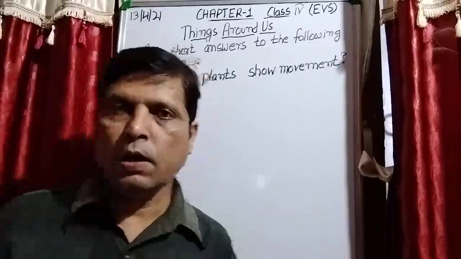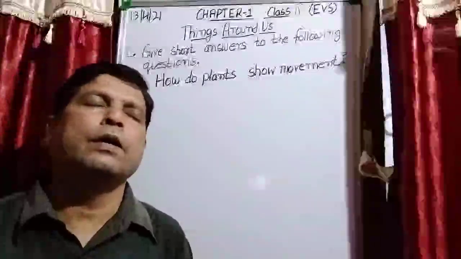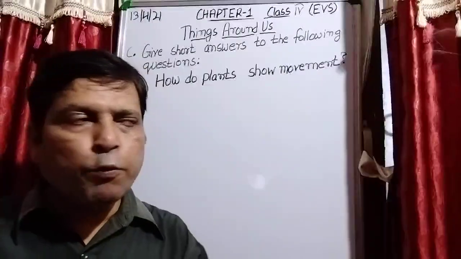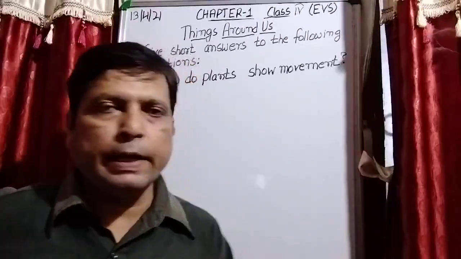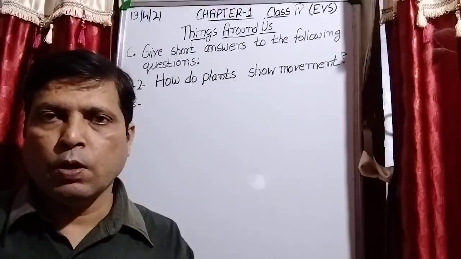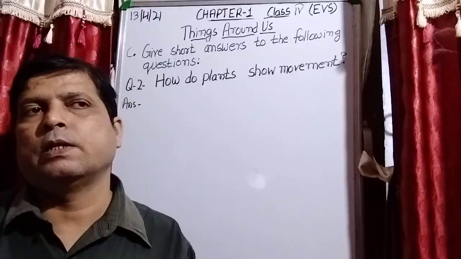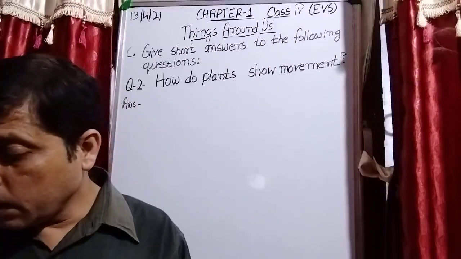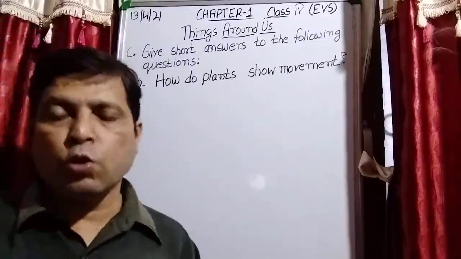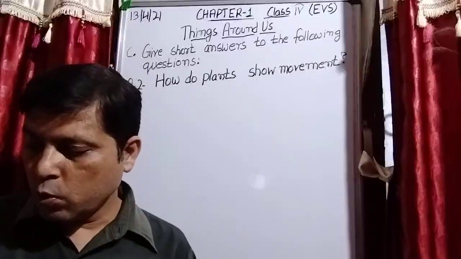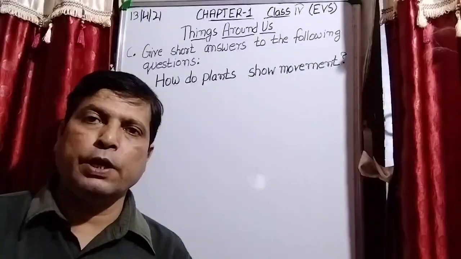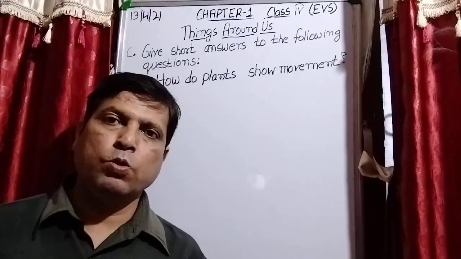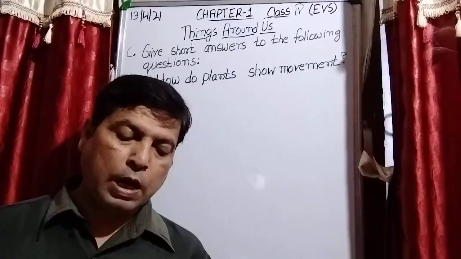See students, as we know plants cannot move from one place to another like we human beings or animals can, but they also respond to changes in the environment. They also show movement.